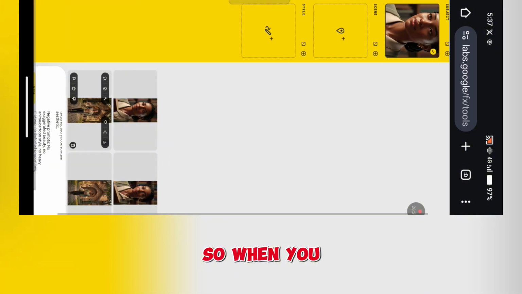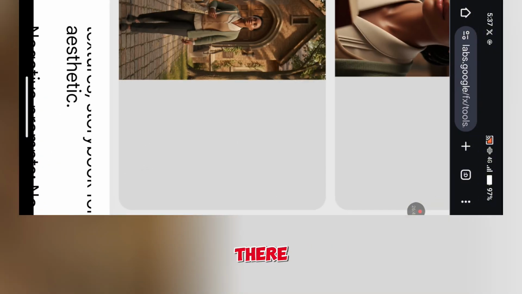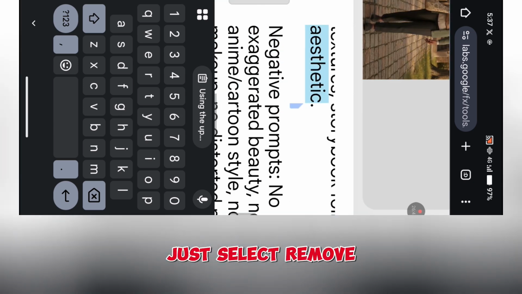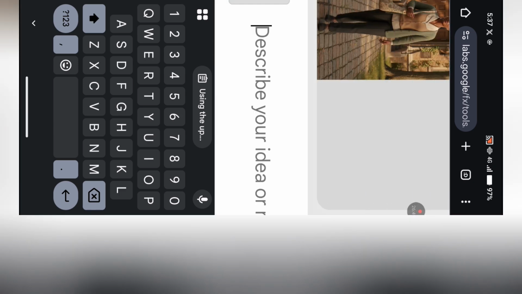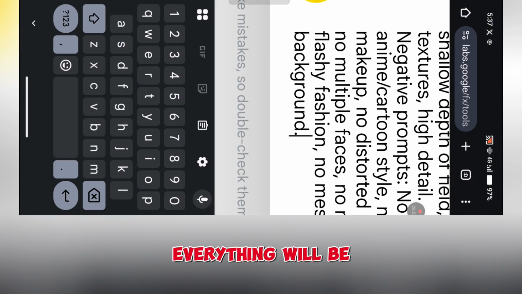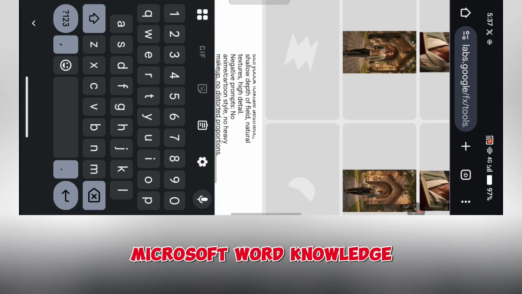So when you come to this add image, you would add your image, but since our image is already there, all we need to do is select the previous prompt and remove it. If you click on any word, or click on cancel, everything will be gone. So far you've highlighted it, that is basic Microsoft Word knowledge.